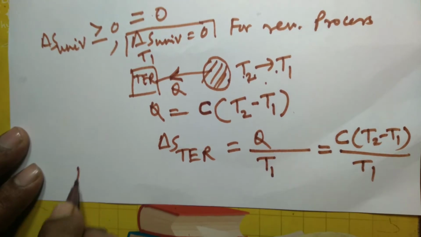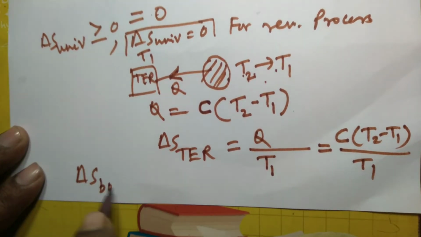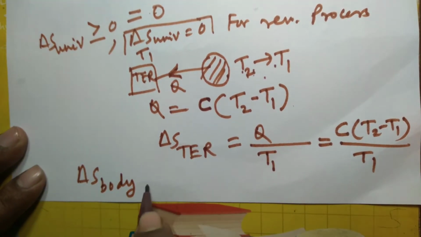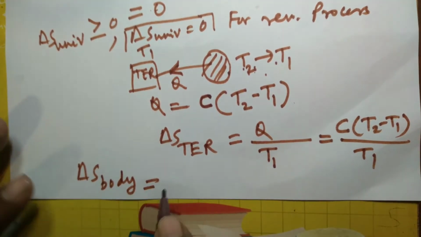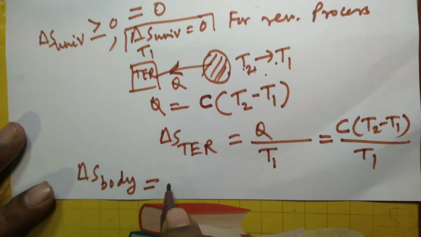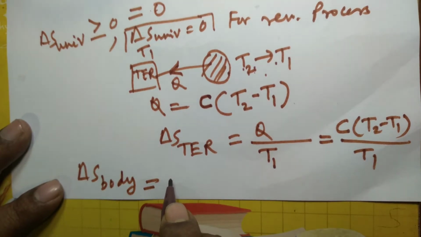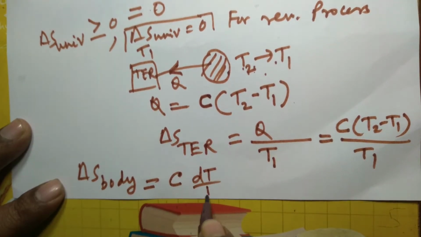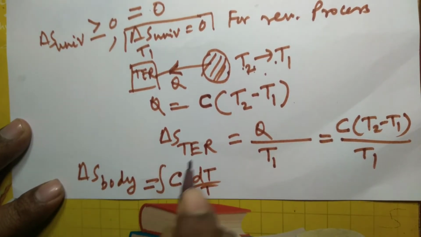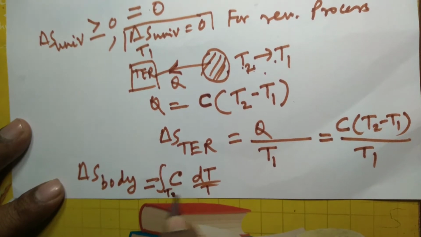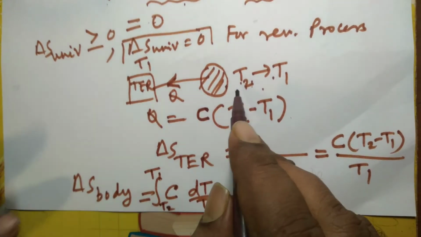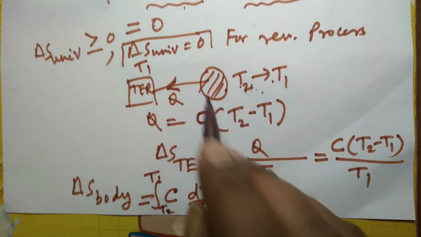And in this case, delta S of body, because the body temperature decreases from T2 to T1, is nothing but the integral of m c dT upon T, and m c is your capital C, heat capacity, so that is C dT upon T. The initial temperature in this case is T2, and the final temperature is T1, because the temperature of the body decreases from T2 to T1.